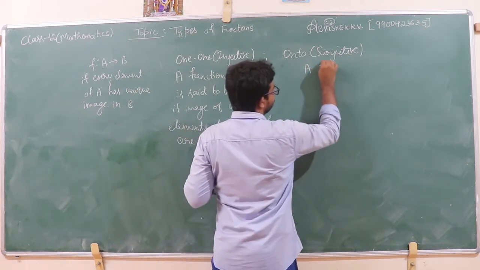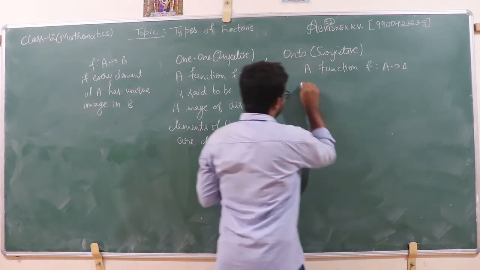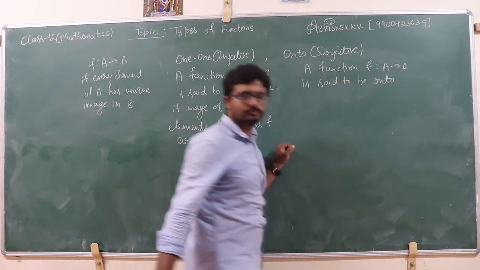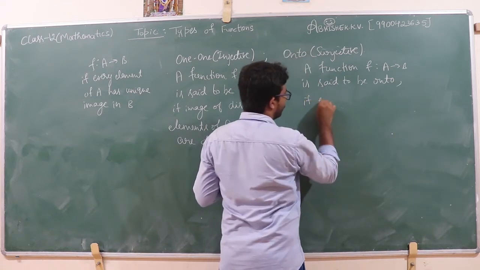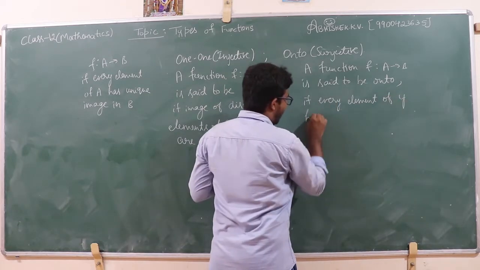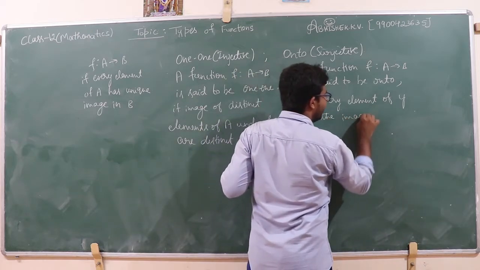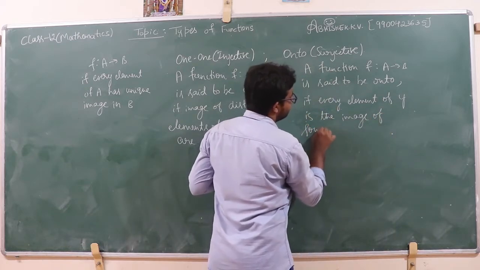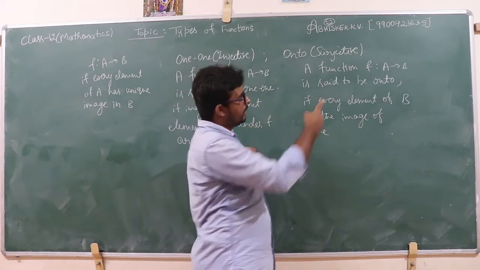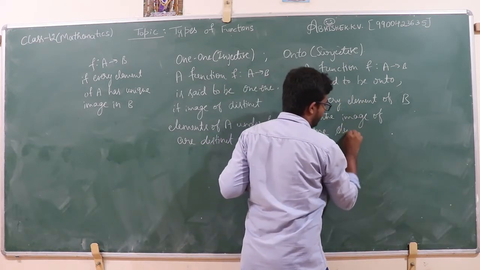See, a function f from A to B is said to be onto if every element of B is the image of some element of A. If I consider f from X to Y, then it is every element of Y. Here we consider f from A to B, that is every element of B is the image of some element of A.